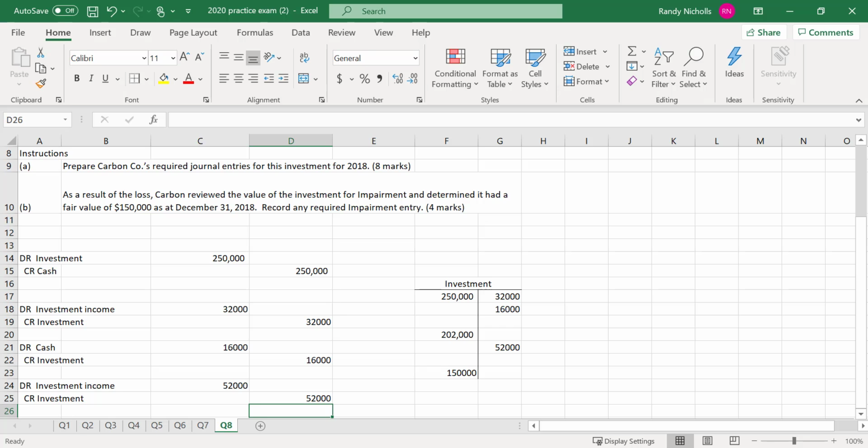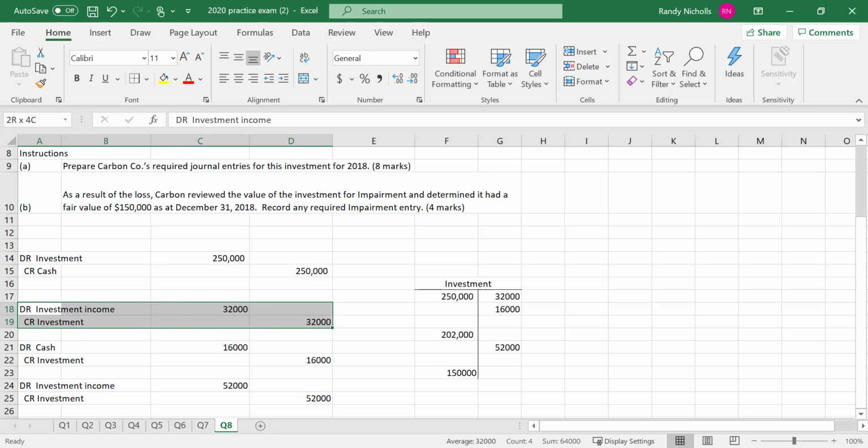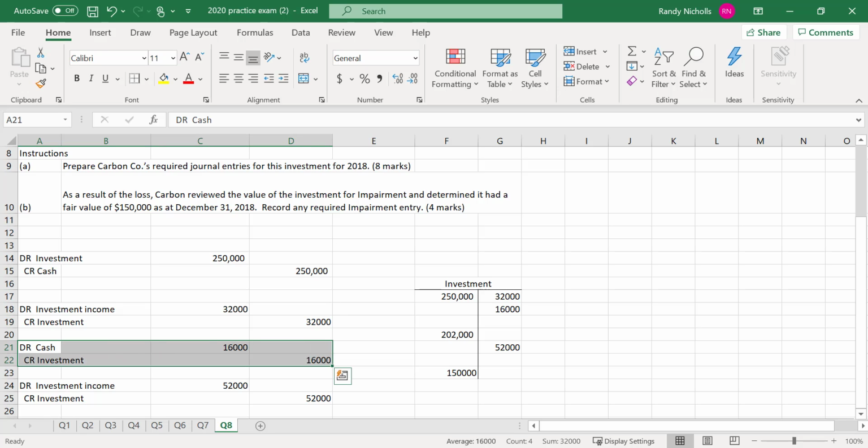So again, when you're getting ready for the exam, I would definitely have whatever you need to remind you: equity method investments are always these three journal entries. I bought it. I record my share of income. Now this one is backwards because it was a share of a loss. And I record receiving my dividends. In most questions we did, it either asked you for the balance, or we disposed of the investment, in which case you'd need to know the balance, or in this case we had impairment, so you needed to know the balance. That's it for the practice exam, and that's it for the equity method question.